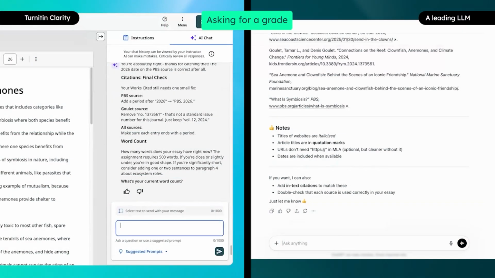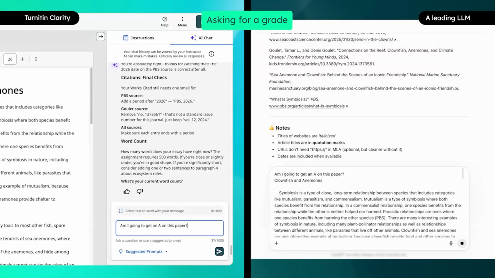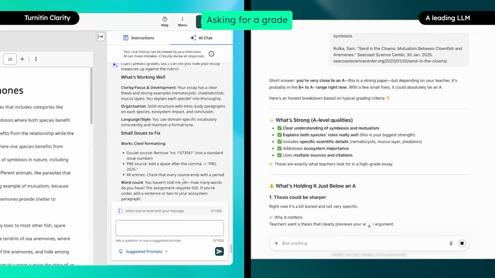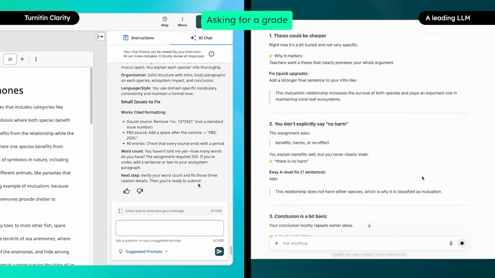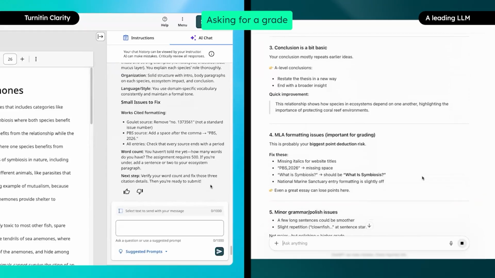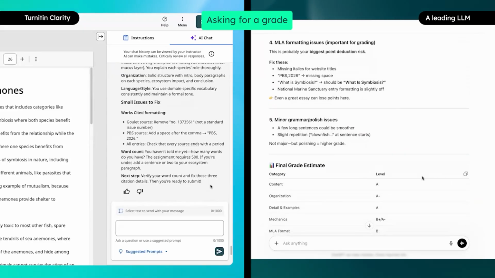We will show you how Turnitin Clarity responds to a student asking for a grade on the essay they wrote, and how a leading LLM responds to a similar prompt. Turnitin Clarity's AI tells the student that while it cannot predict a grade, it can measure the essay against the rubric. In contrast, the LLM provides a grade range.